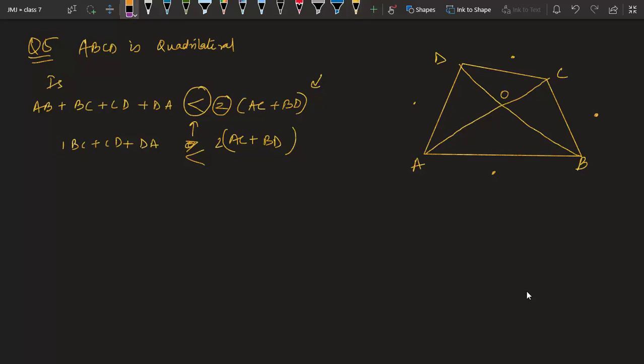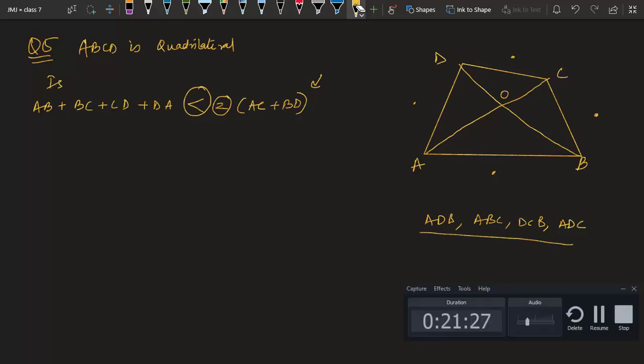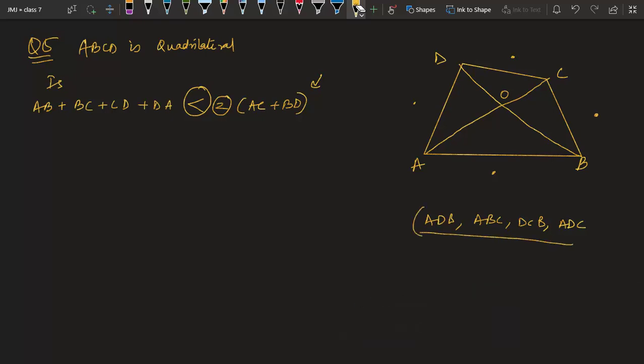First thing, in the last question we have taken bigger triangles. That is, in the last question we have taken triangle ADB. Let me show you. In the last question we took triangle ADB, we took triangle ABC, we took triangle DCB, and we took triangle ADC. So we got that relation. But in the last question, to prove it, we took these triangles and we went for the simple rule that AB plus BC is more than AC and like that.